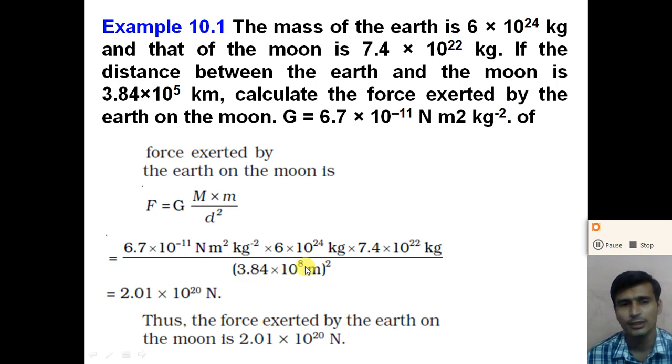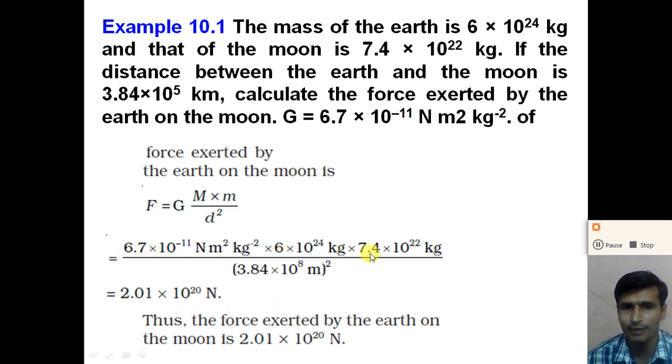So first, how do we do this calculation? First of all, take the power of 10. Here minus 11 plus 24 plus 22 and minus 8 multiplied by 2, that is 16. So minus 11 plus 24 plus 22 and minus 16, we get the power of 10 as 10 raised to 20.